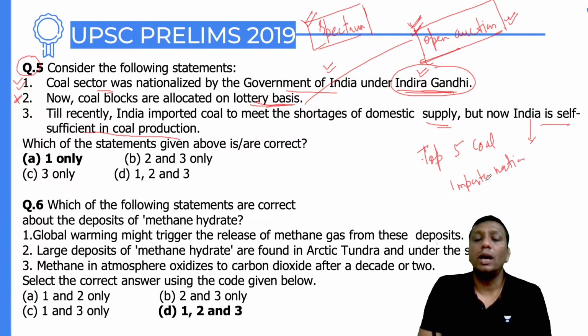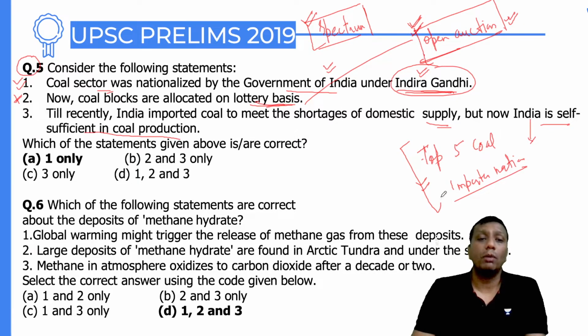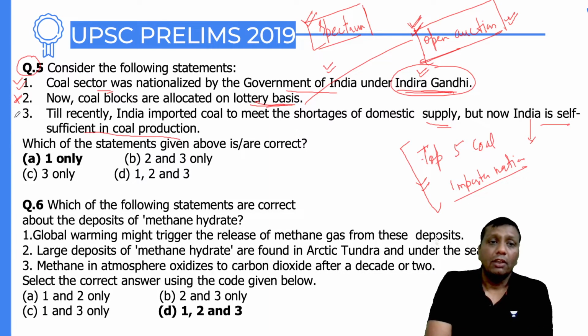The reason is our coal. What is it with our coal, guys? We do not have quality coal, and that is the reason our coal does not produce a large amount of heat. This is the reason, guys, our coal produces more smoke and a big amount of coal ash. That was a UPSC question of 2020. So the second statement is also wrong. Only the first one is right.